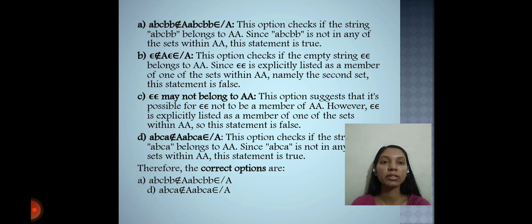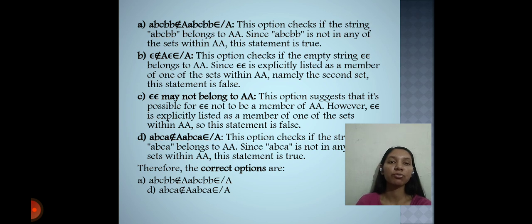This option suggests that it's possible for epsilon not to be a member of AA. However, epsilon is explicitly listed as a member of one of the sets within AA. So this statement is false. And the last statement is ABCA epsilon AABCA epsilon A. This option checks if the string ABCA belongs to AA. Since ABCA is not in any of the sets within AA, this statement is true.